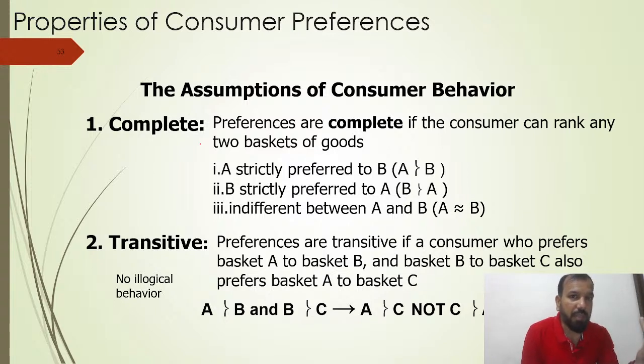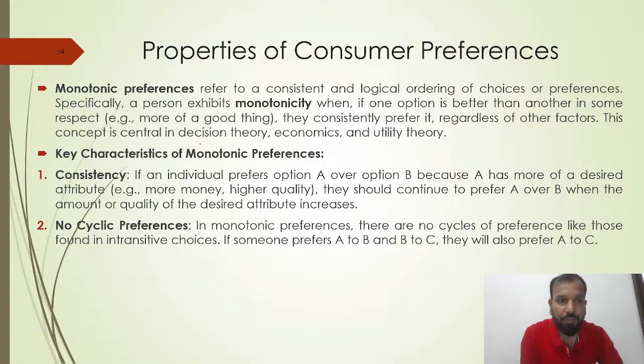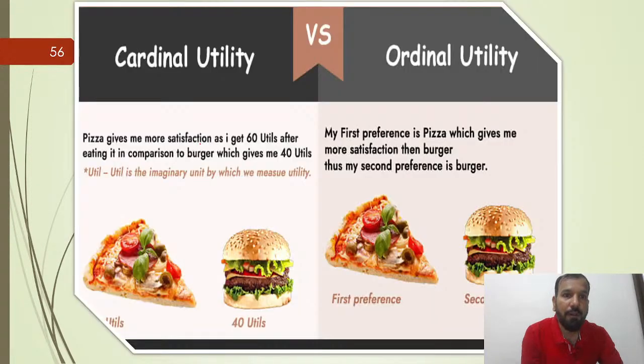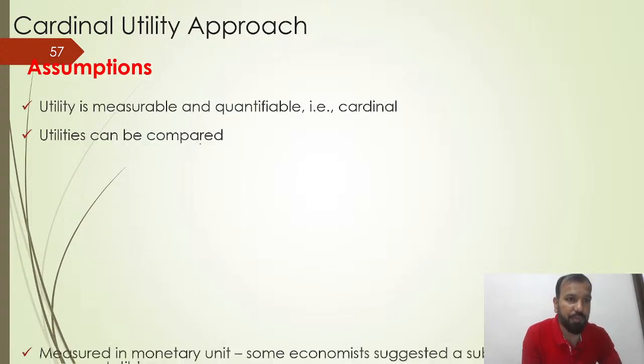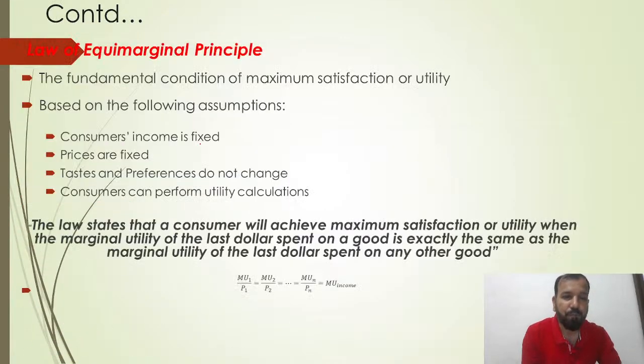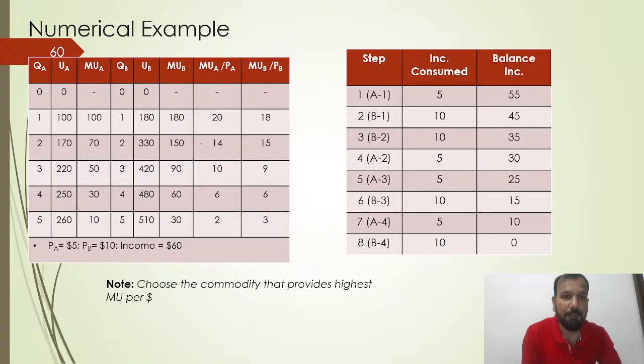So what are the properties of consumer preferences? Preferences are complete if consumers can rank any two baskets of goods, as we'll discuss in our further slides about the indifference curve. Suppose you have to choose apple over orange or orange over apple. A is strictly preferred to B, B is strictly preferred to A, or you are indifferent between A and B. Further, we are moving towards the indifference curve. This is all about what we have already discussed.